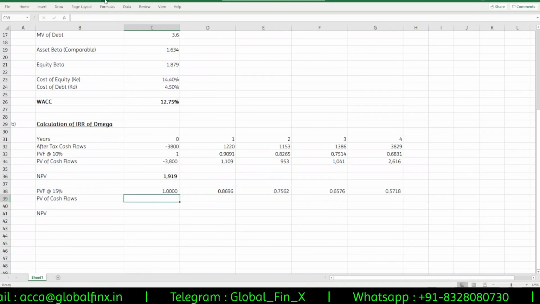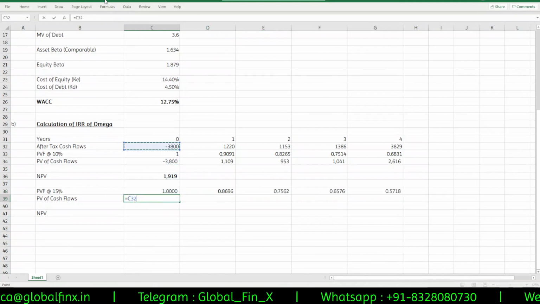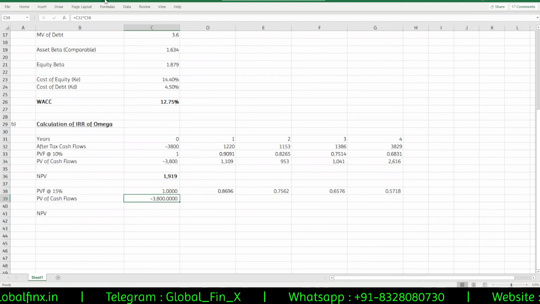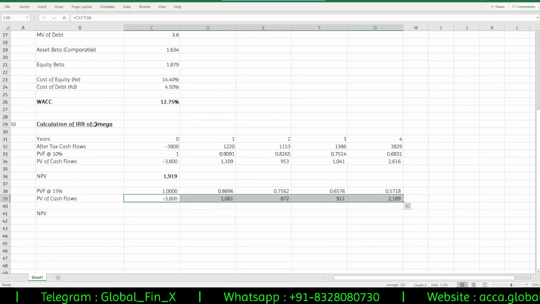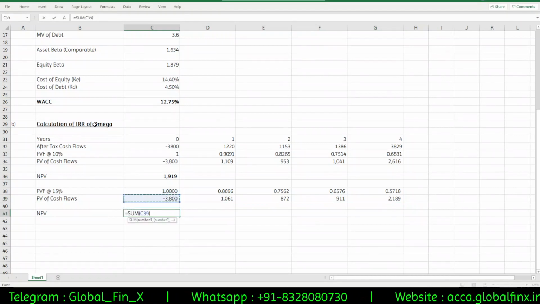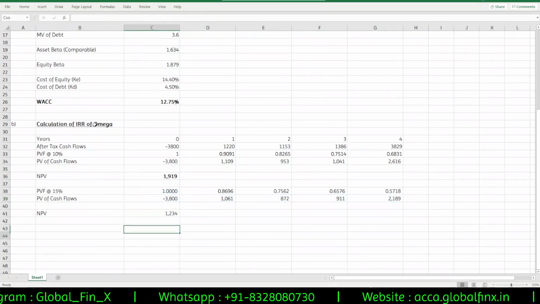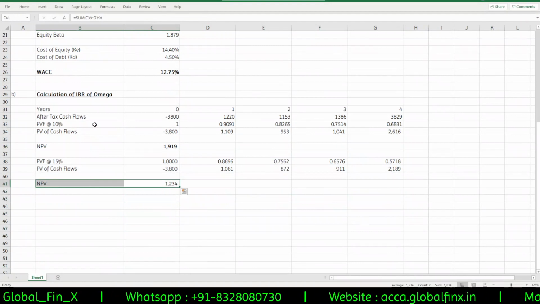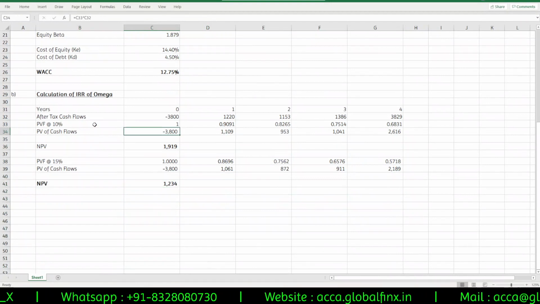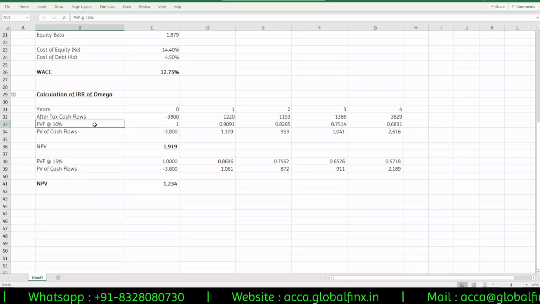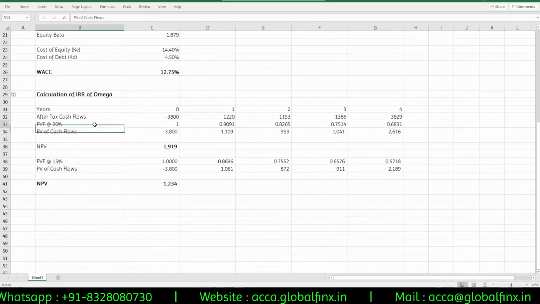Okay, PV of cash flows would be after-tax cash flows multiplied by the PV factor. Still I'm getting a positive NPV, even at 15%. So we will change this to 20%.